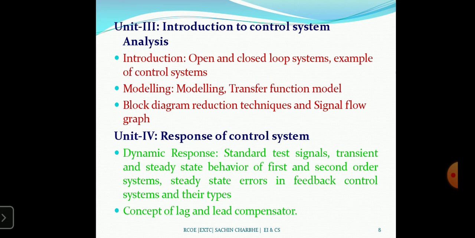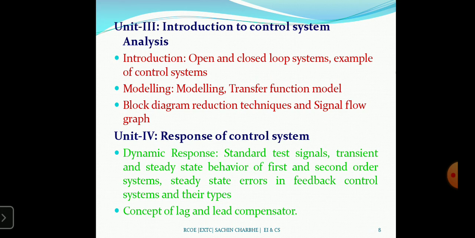Then the signal flow graph is nothing but a graphical representation of your block diagram. In a block diagram we use blocks, and in a signal flow graph, instead of blocks, we use arrows. In this way we can calculate the transfer function in a signal flow graph also. There we use the formula in the signal flow graph.